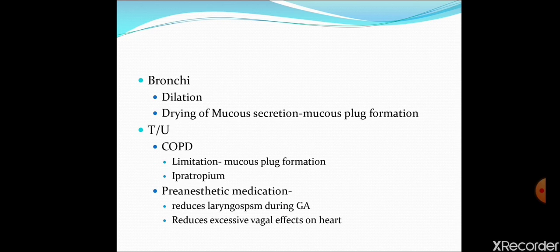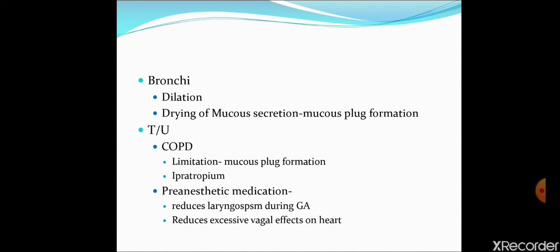The next organ is the bronchi. As we have discussed, parasympathetic drug causes bronchoconstriction. So antimuscarinic drug will cause bronchodilation. But apart from bronchodilation, they will also dry mucus secretion in the bronchi, so a mucus plug is formed. Because of the property of bronchodilation, they are useful in treatment of COPD and asthma.